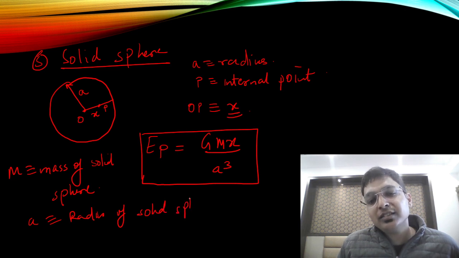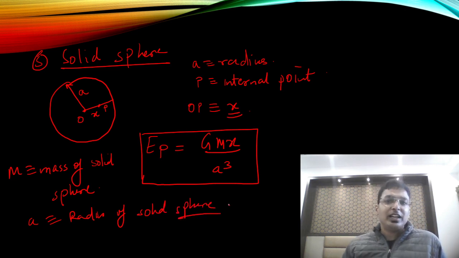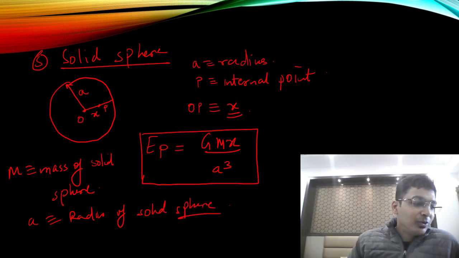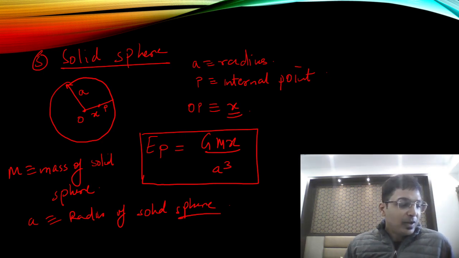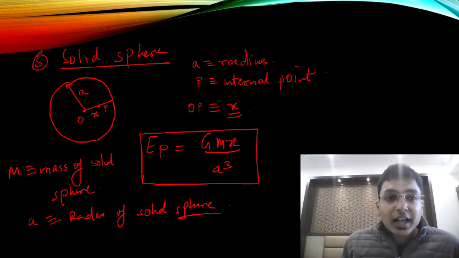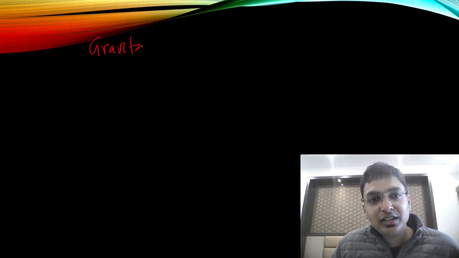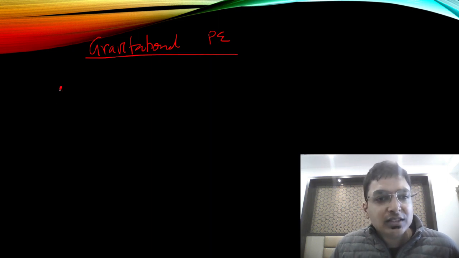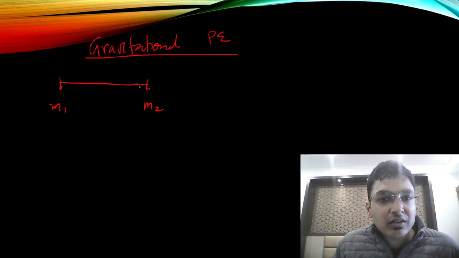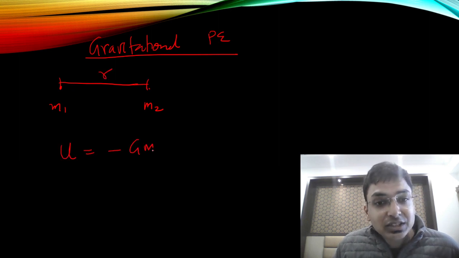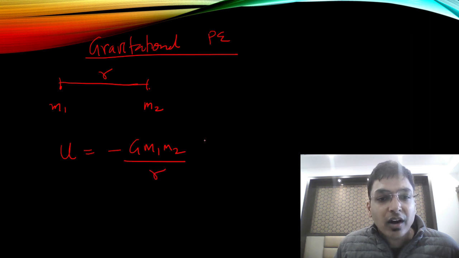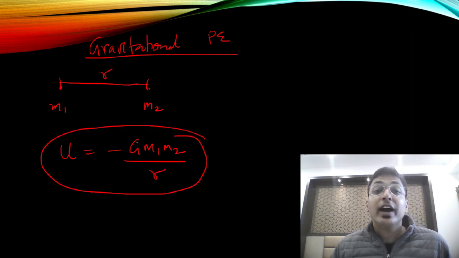So guys, congratulations and celebrations. We have completed the field part. Now we are moving to gravitational potential energy. Very easy formula for this. Two masses m1, m2, separation r. The energy, symbol U, is minus Gm1m2 upon r. This is the formula. Why is there a minus sign?